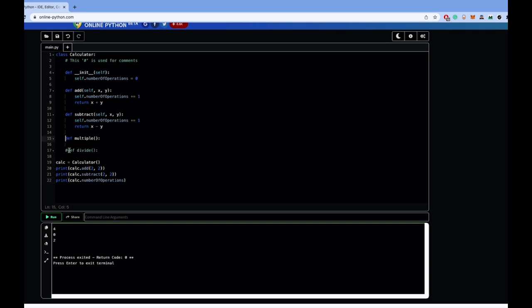Now let's do multiply and divide. These will be the same as the other two. So we'll take the same numbers, x and y. Now here, Python supports all forms of mathematical operations, so we can do these very simply, just like the other two.